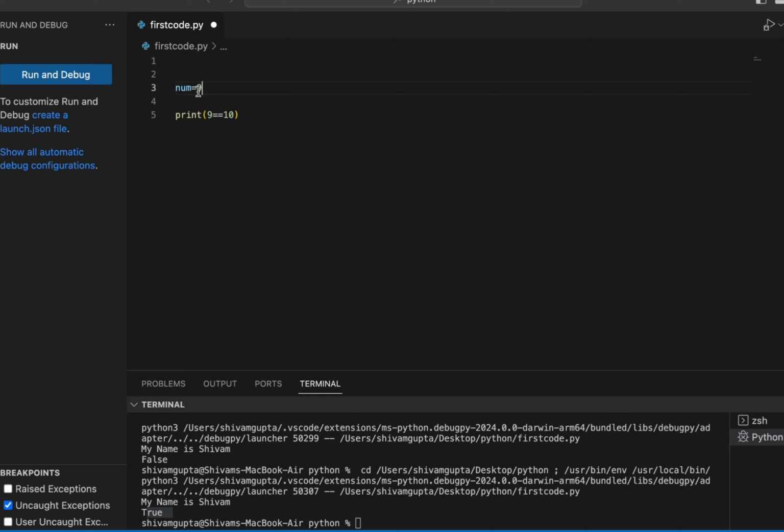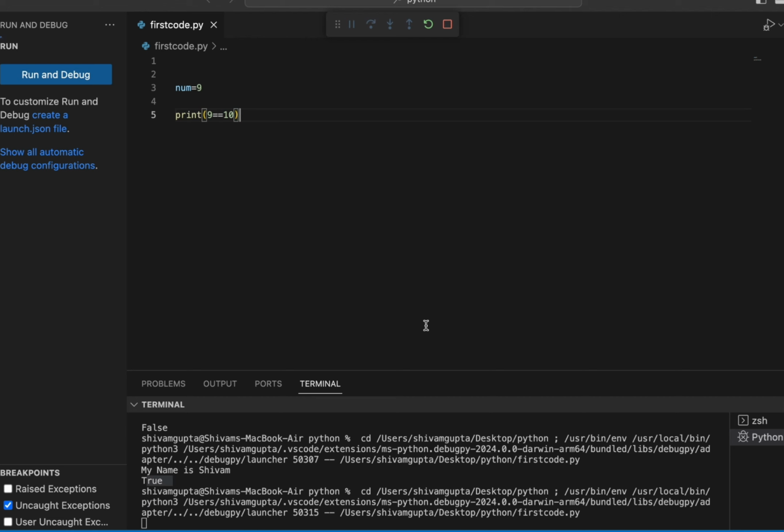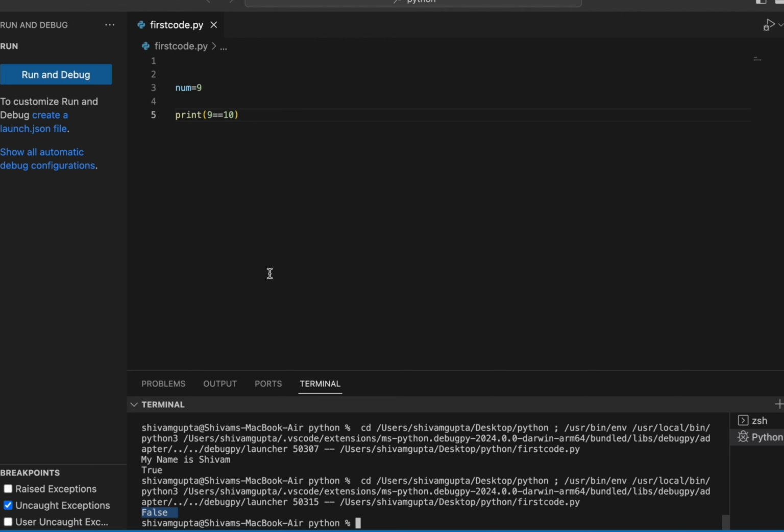Here you can see that I have used a single equals. Now we are assigning 9 to the num variable. So when you are assigning a value to a variable, use a single equals. Now if you are comparing whether 9 equals 10, both numbers are not the same, so it will print false. Here you can see that it simply shows false.